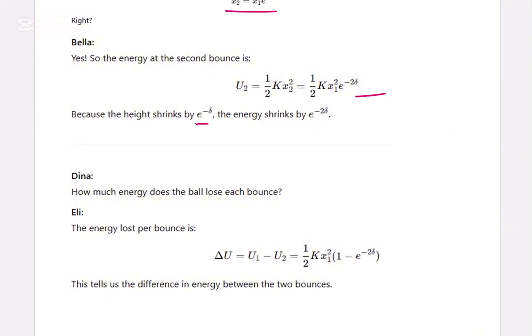Because the height shrinks by e to the power of minus delta, the energy shrinks by e to the power of minus delta, squared. How much energy does the ball lose each time? The energy lost per bounce is delta U, which is U1 minus U2. This tells us the difference in energy between the two bounces.